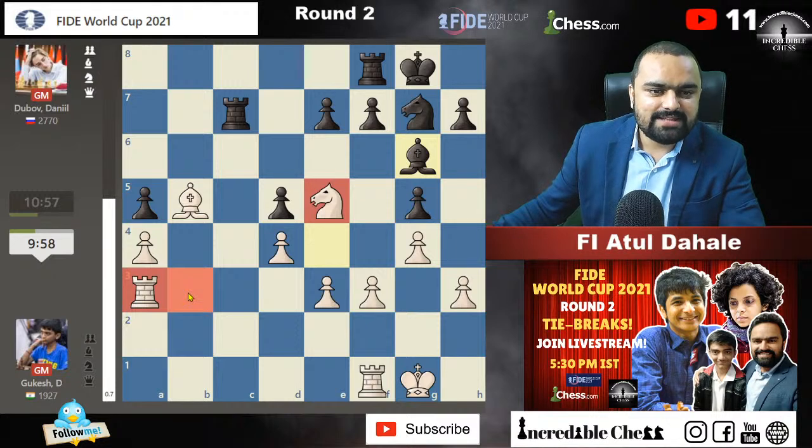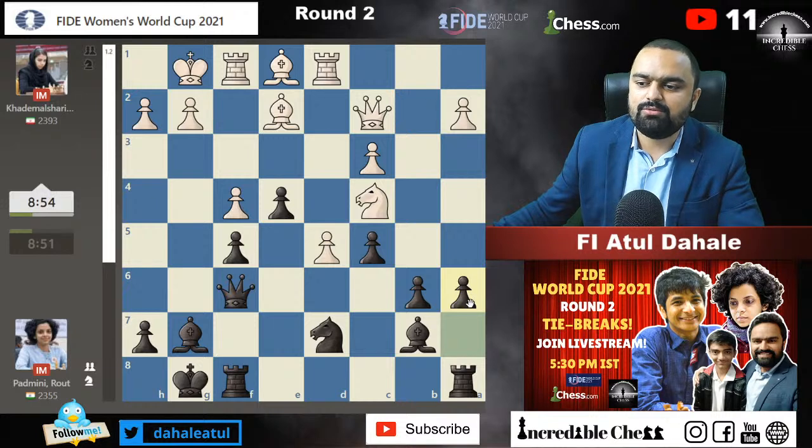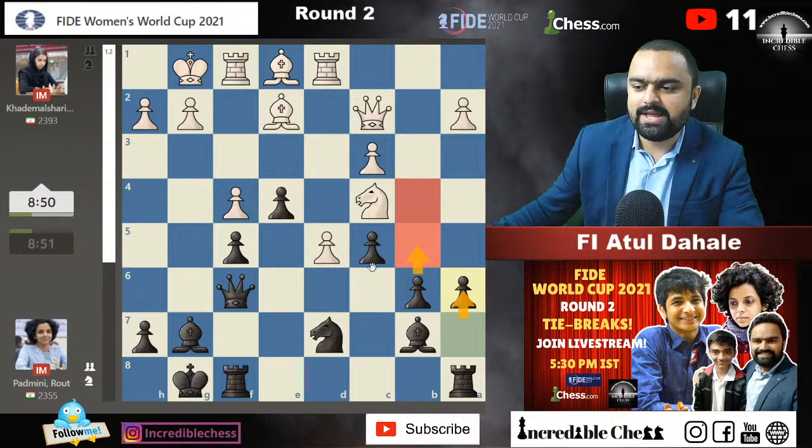Oh, he wants his knight on the c3 square. Really? So we can start with a5 and then play b5. Is that good? What are you talking about, Karthik? Can you please tell me? a5 and b5. Okay, in the previous position, okay, she played a6, and then maybe she's going to play b5. Yeah, that is something there. b5 will be played at some point.